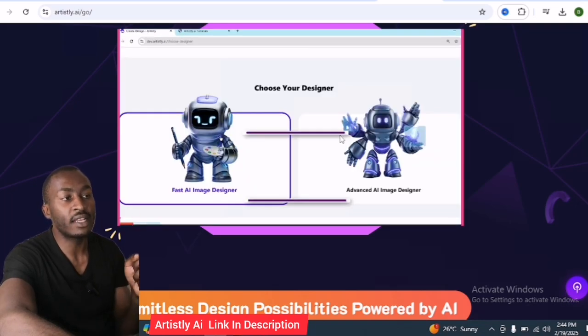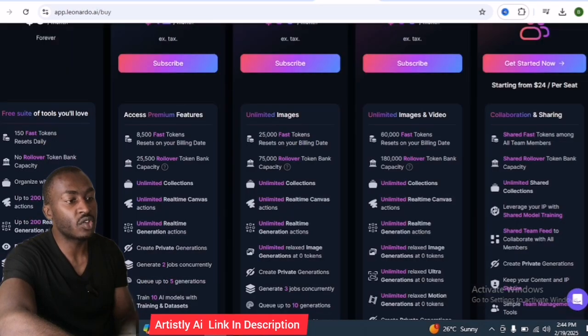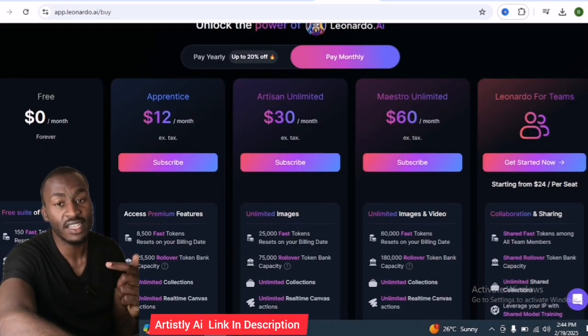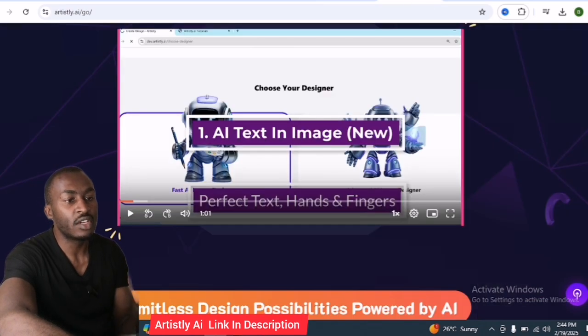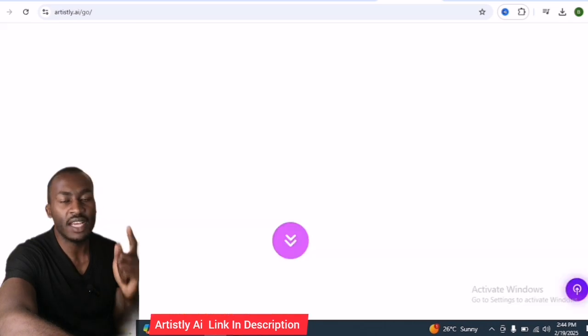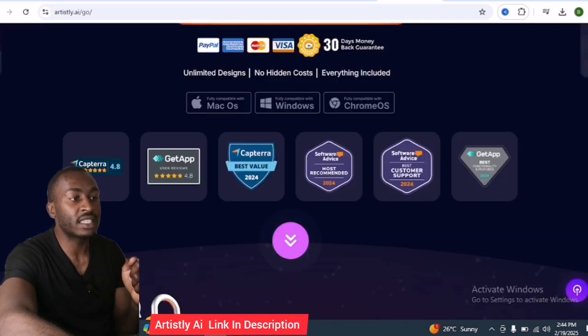And if you compare it with Leonardo, same case, you are limited because of the tokens. Imagine paying $60 per month and you won't get even half of what you will get with Artistly AI. So with Artistly AI, you are not limited to just images. Let's see what you will get from Artistly AI.